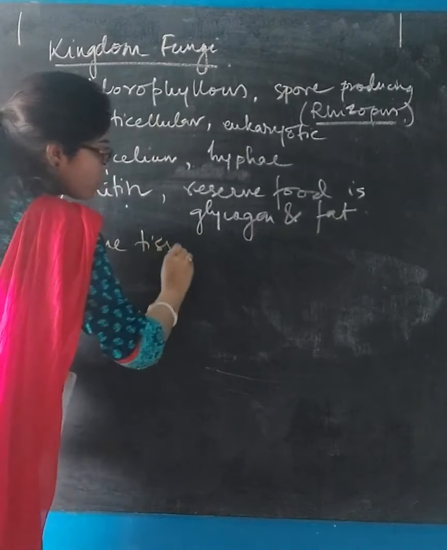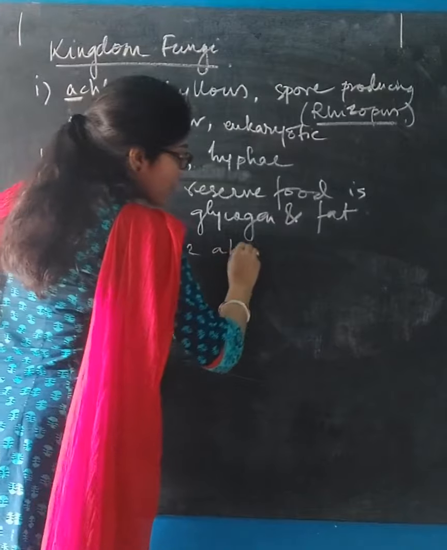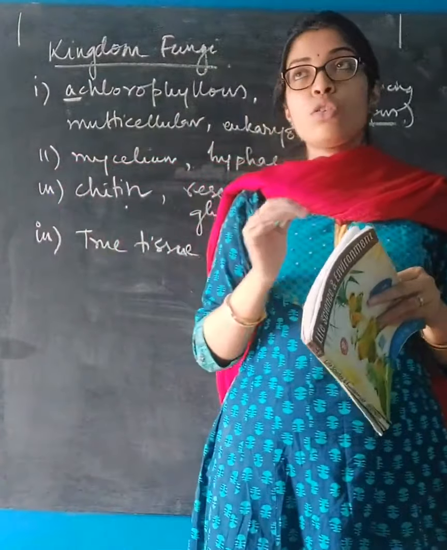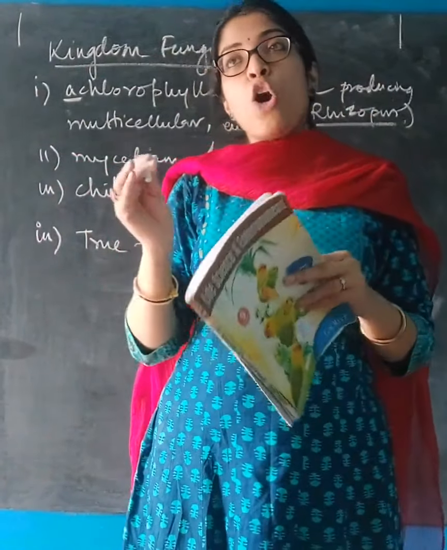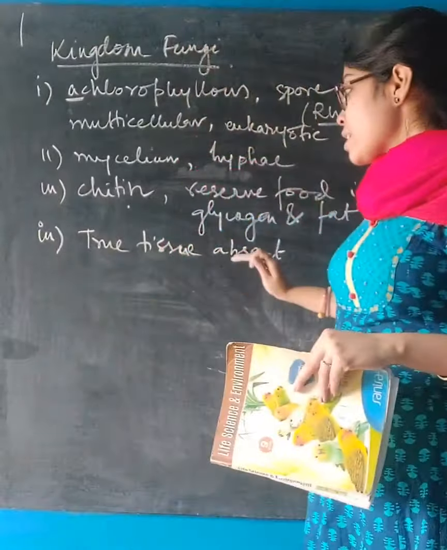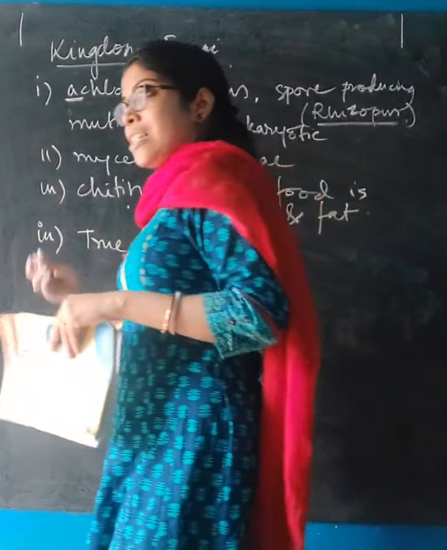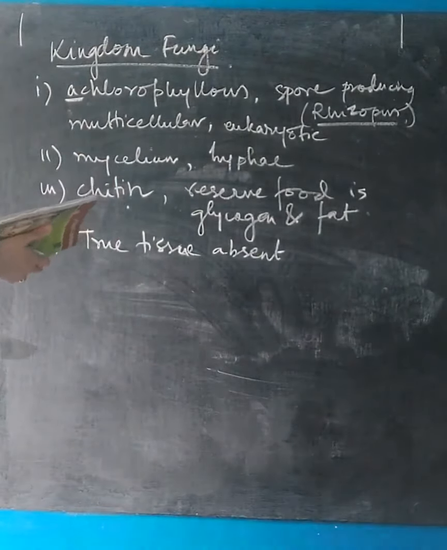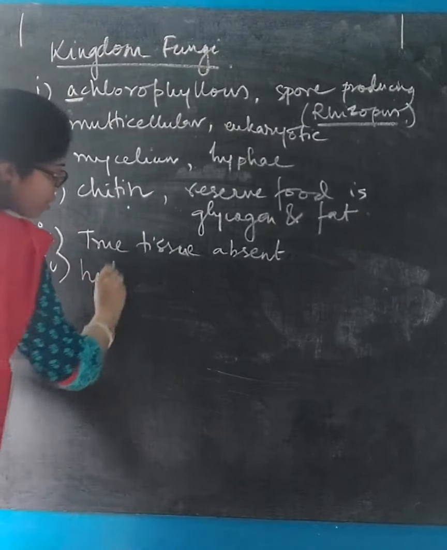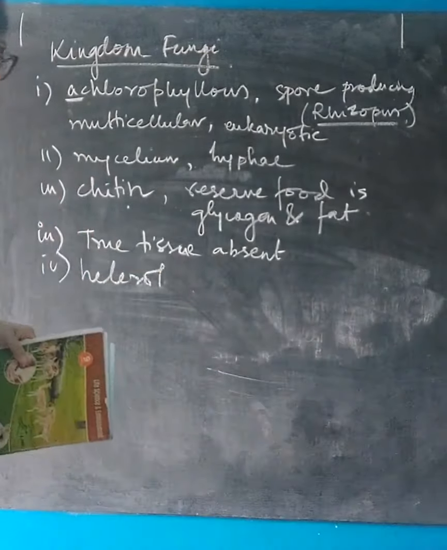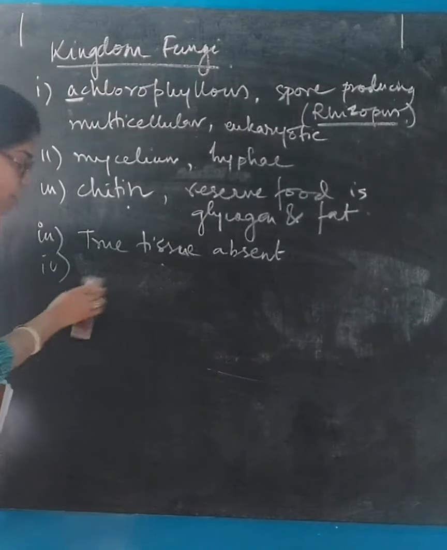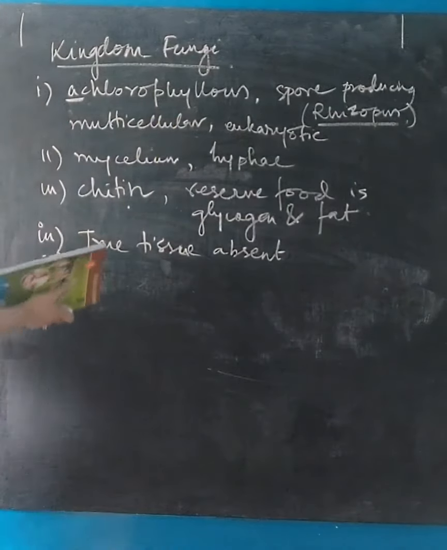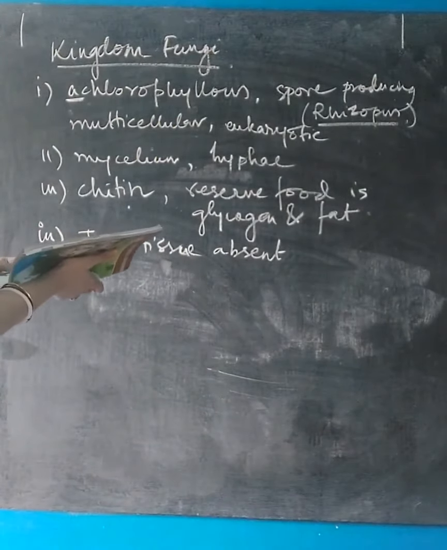Next point, true tissues are absent. True tissue absent means the basic properties of a tissue are not present. A certain type of tissue is there, but it does not follow all the characteristics of a true tissue. That is why they say true tissue is absent. Whatever tissue is there acts like a tissue, but it is not a true tissue. Next point is mode of nutrition, which is heterotrophic. I'm not writing heterotrophic here because obviously they will be heterotrophic since they are achlorophyllous and cannot produce food on their own. So let's write the mode of nutrition: saprobic or parasitic.